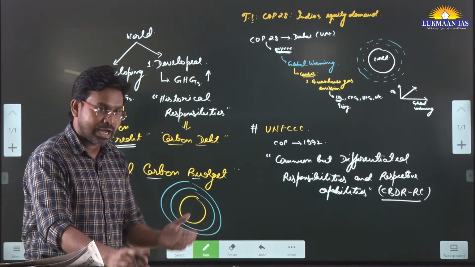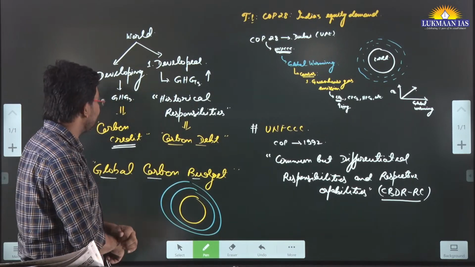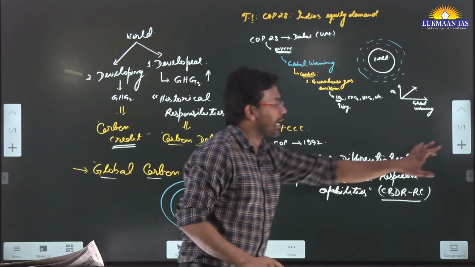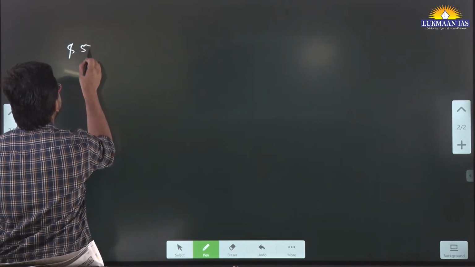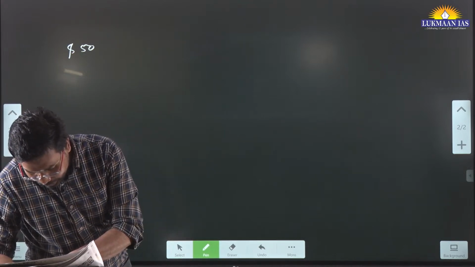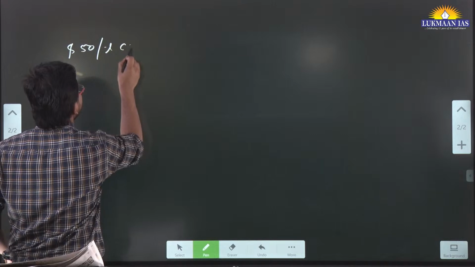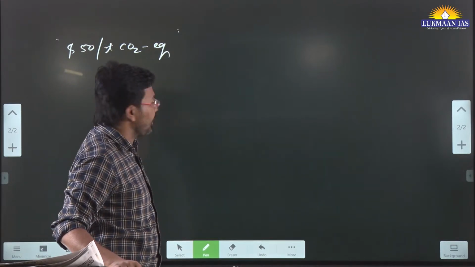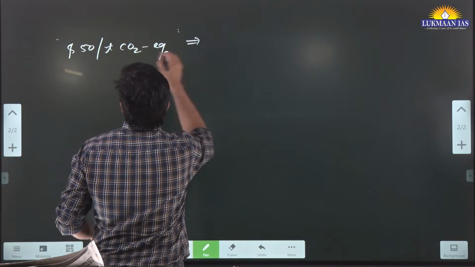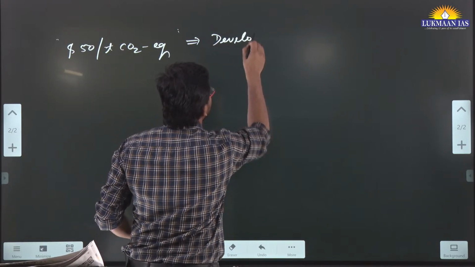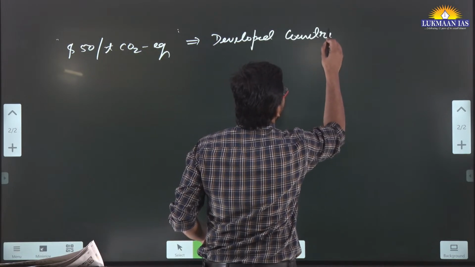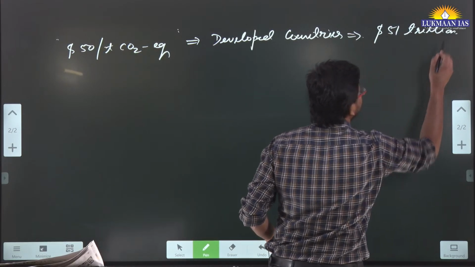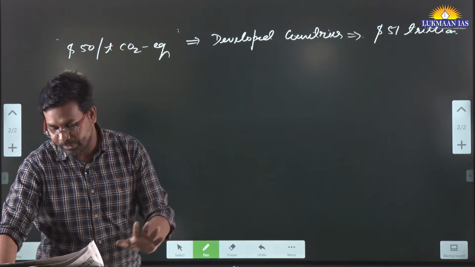But how to mitigate this, how to bring about a balance? In this article they have discussed that historically, if we price the carbon at $50 per ton of carbon dioxide equivalent, meaning if one country emits 1 ton of carbon dioxide equivalent at a price of $50, then the developed countries will owe to the world how much? They will owe around $51 trillion.